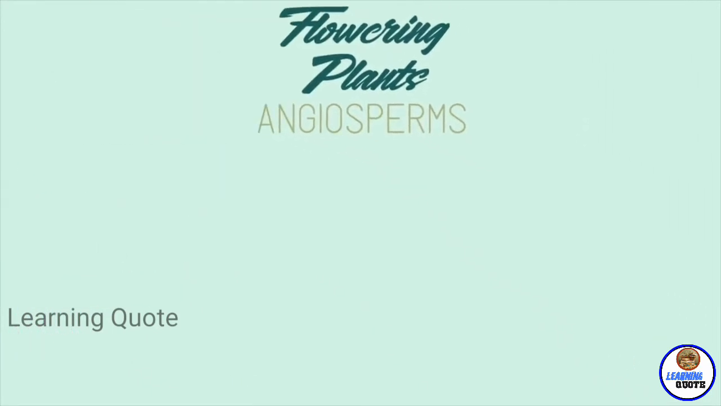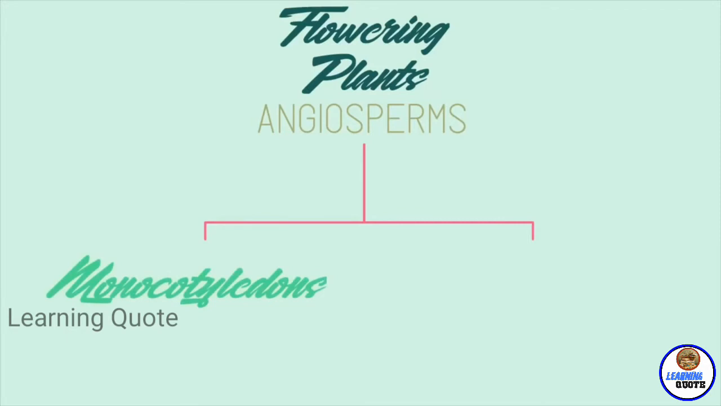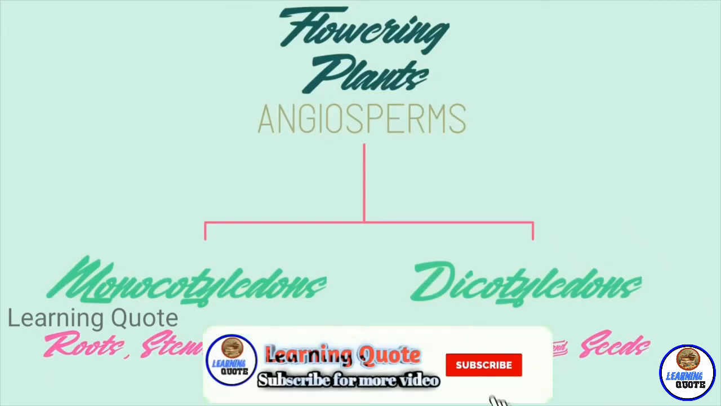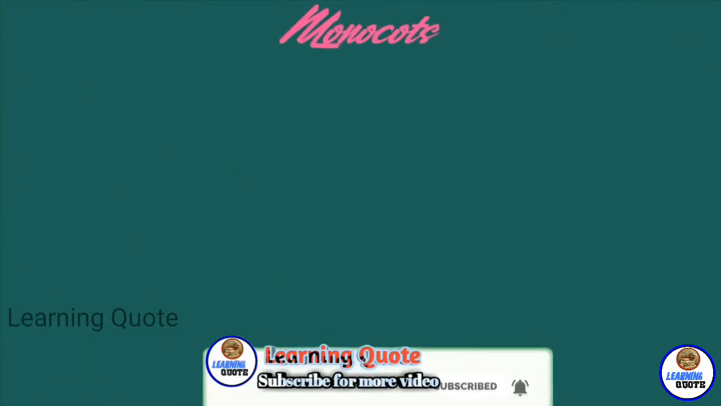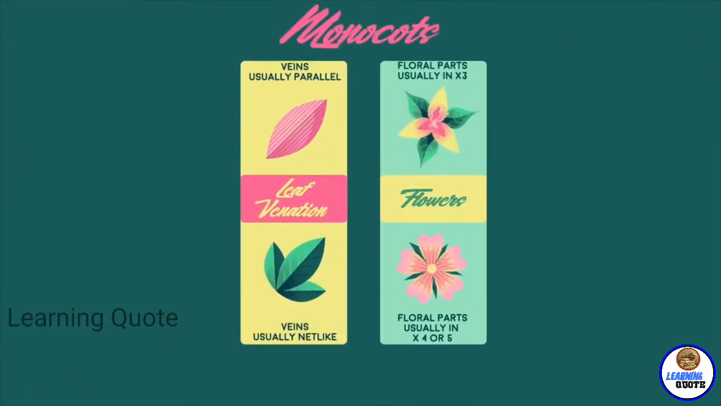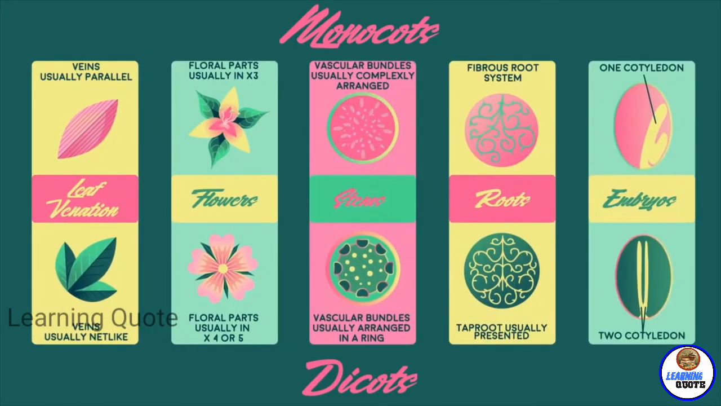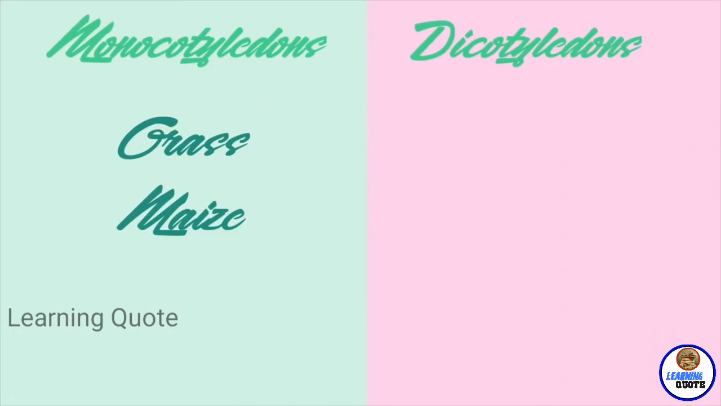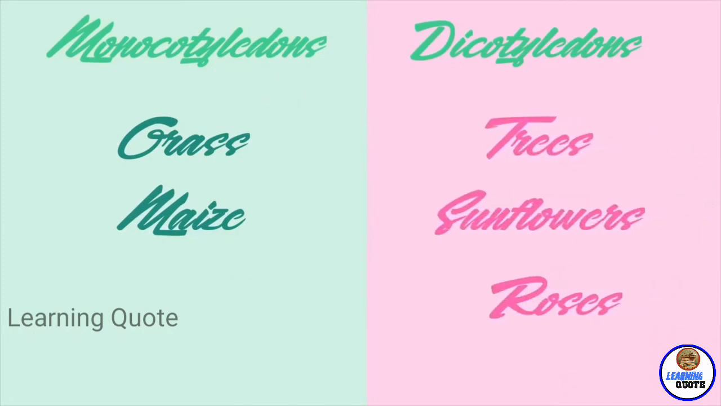Now for angiosperms, the largest and most diverse group in the plant kingdom. Angiosperms consist of two major groups, monocotyledons and dicotyledons. These groups differ with respect to their roots, stems, leaves, flowers, fruits, and seeds. Some observable differences are that monocotyledons have parallel veins and petals in groups of 3, whereas dicotyledons have net-like veins and petals in groups of 4 or 5. There are other differences as well, but we don't need to worry too much about all these at this stage. Grass and maize are examples of monocots, whereas trees, sunflowers, and roses are examples of dicots.